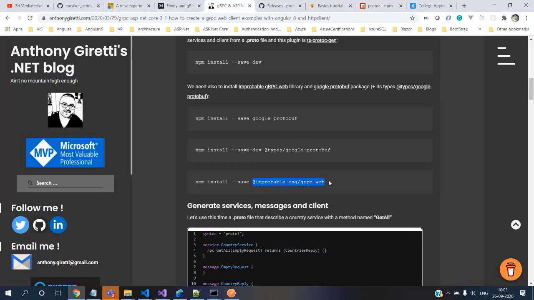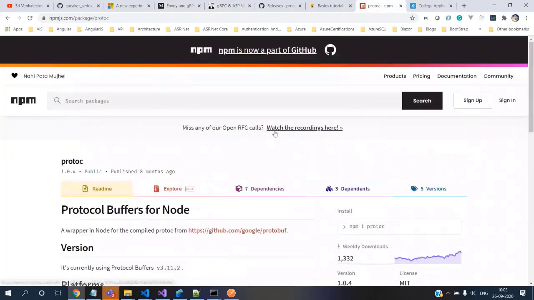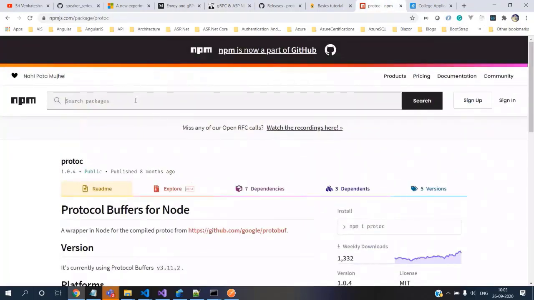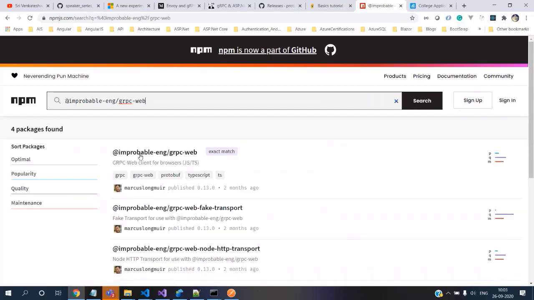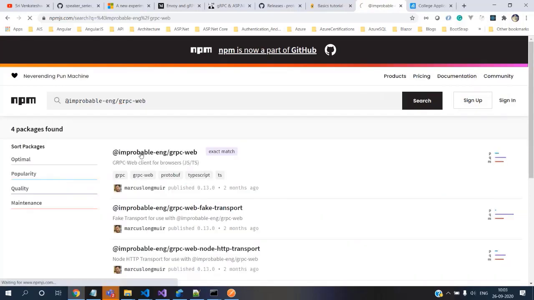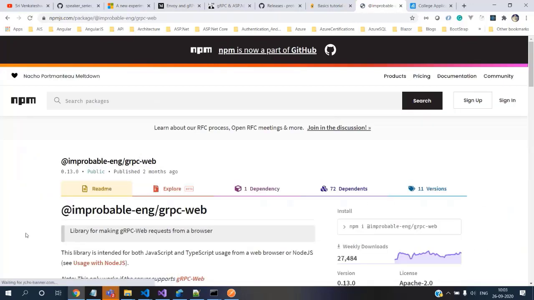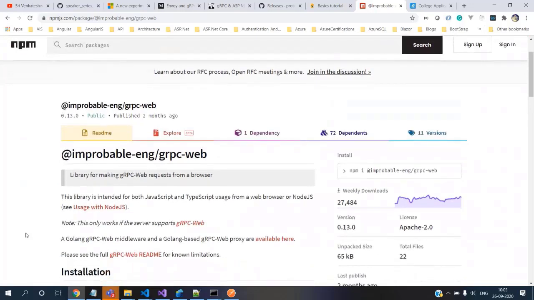We'll spend one quick minute on this one. We'll search for this guy over here. So what is this improbable-eng/grpc-web? This library is intended for both JavaScript and TypeScript usage from a web browser or Node.js.